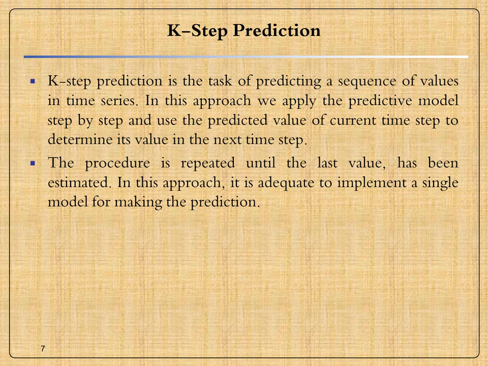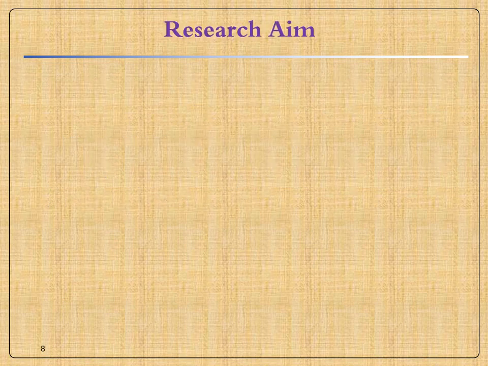Key-step prediction. Key-step prediction is the task of predicting a sequence of values in a time series. In this approach, we apply the predictive model step by step and use the predicted value of the current time step to determine its value in the next time step. The procedure is repeated until the last value has been estimated. In this approach, it is adequate to implement a single model for making predictions.